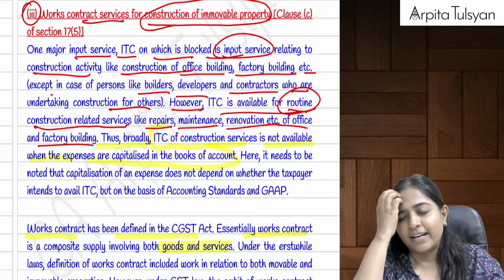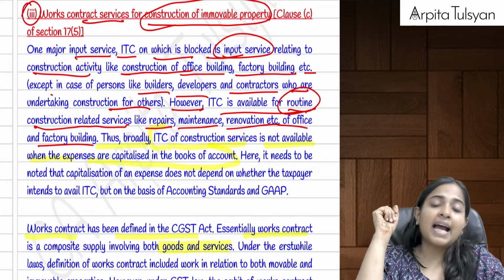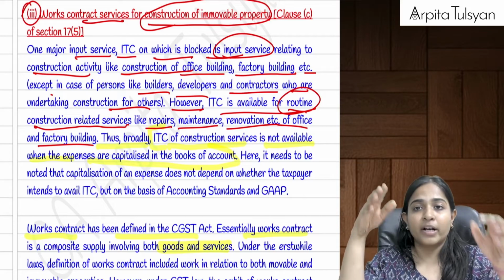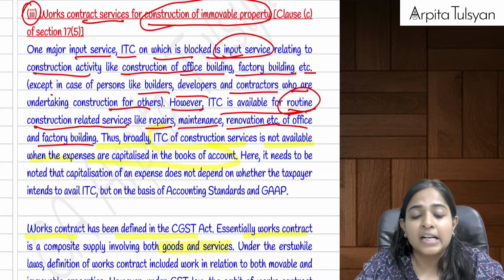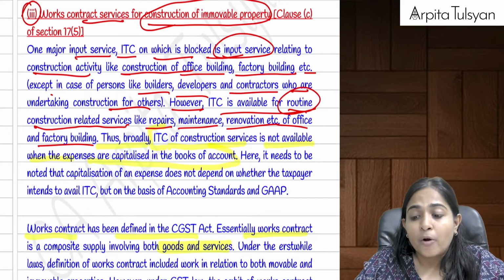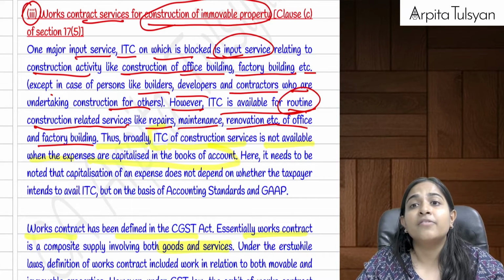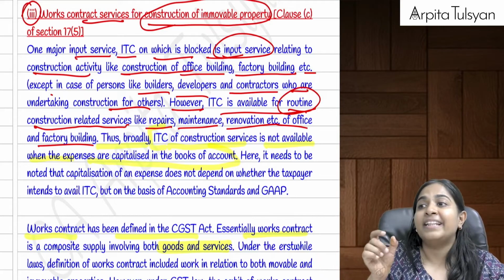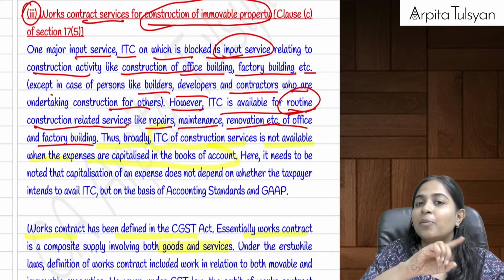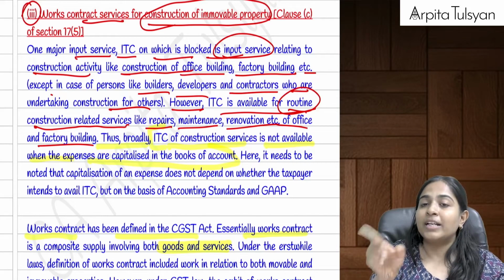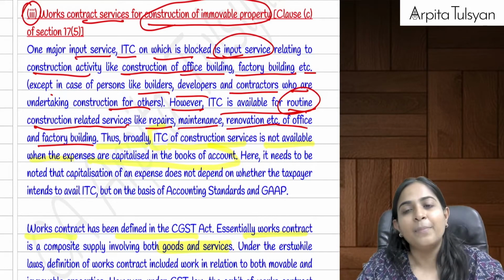Example, everyone. Let's say I avail works contract services for construction of an office building. It is an immovable property, so GST credit on the same is totally blocked. I undertake works contract services for repair of an office building, and that repair charge is debited to the P&L account, meaning not capitalized. Not capitalized means GST credit on this will be available.